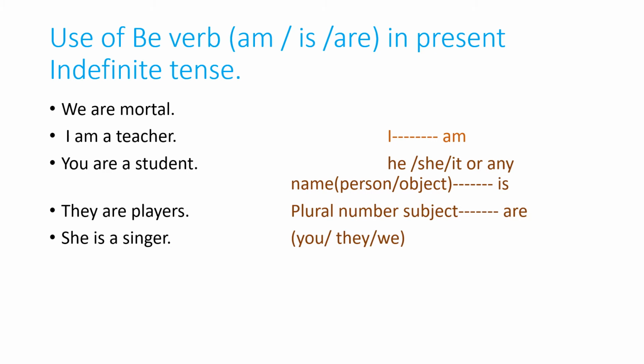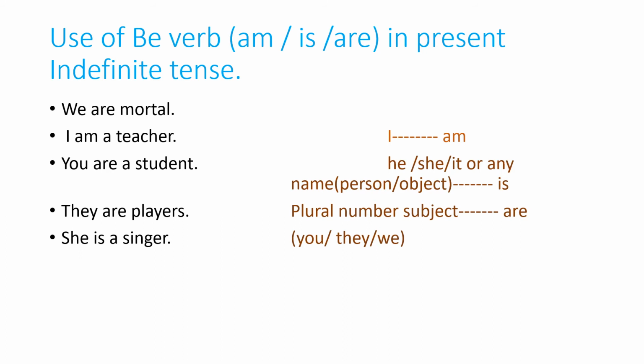These are be verbs in present indefinite tense. Look, there is no have verb or any do verb. Only be verb am, is, are. And these sentences are in present indefinite tense. So students, you have a question in your mind. When will am come, when will is come, and when will are come.